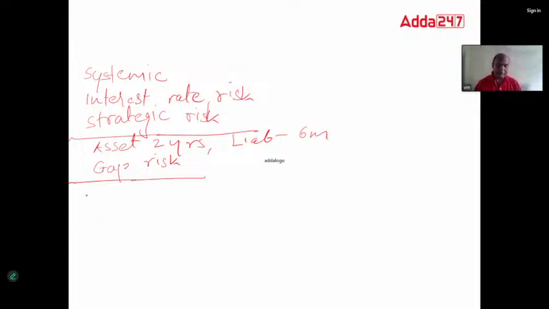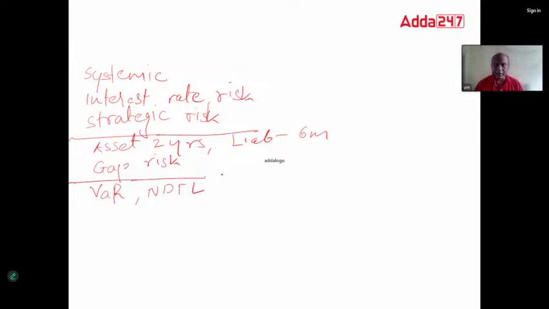Risk management, VAR. What is VAR? That was one question. Value at risk. The definition of VAR is only that portion which will be affected, not the entire capital. Only that portion which will be affected. Then there was one question on NDTL also.